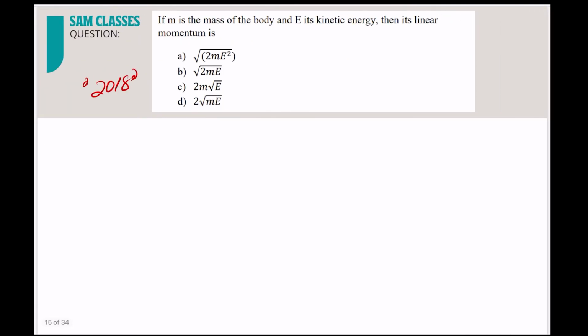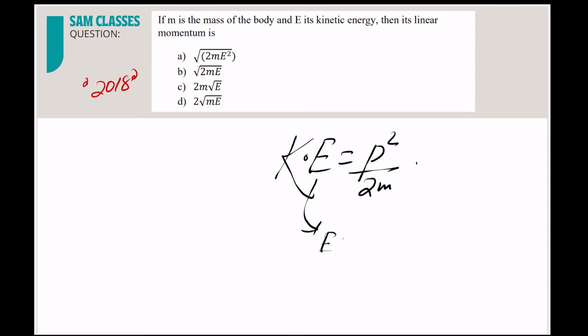Very simple questions, correct? One line: if m is the mass of a body and E is the kinetic energy, then its linear momentum? See, direct formula. Again, what have they said? Kinetic energy is equal to P square by 2m. So kinetic energy they have written as E.